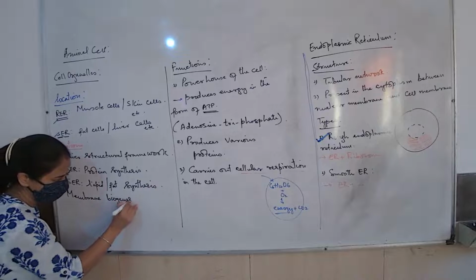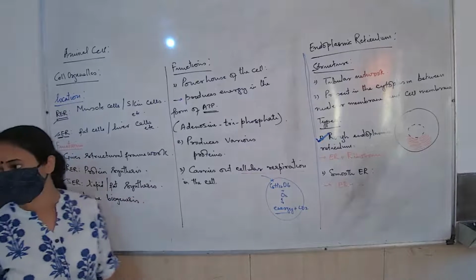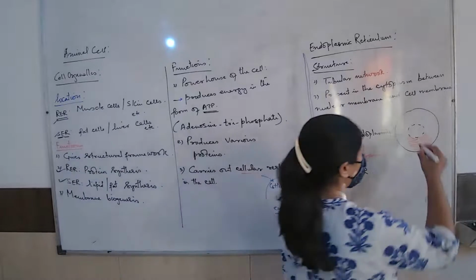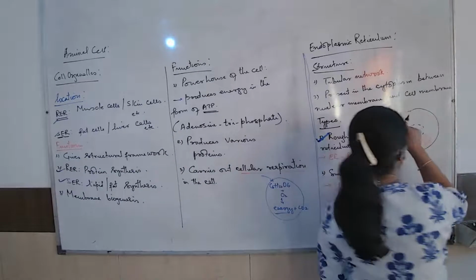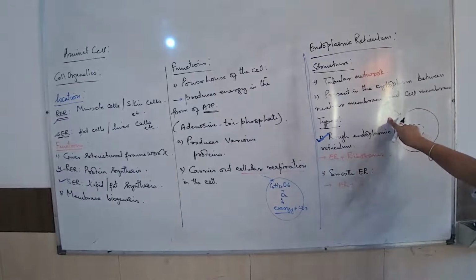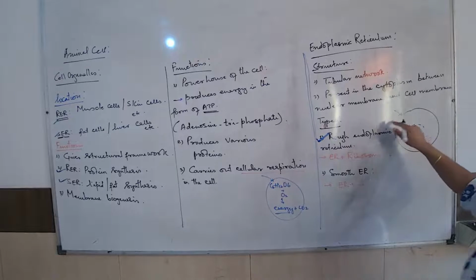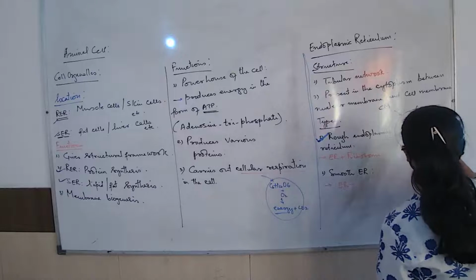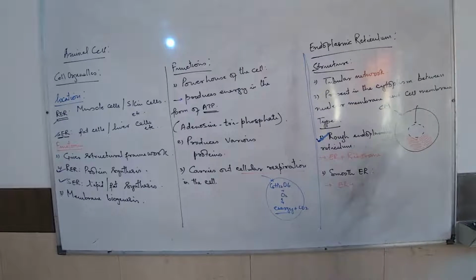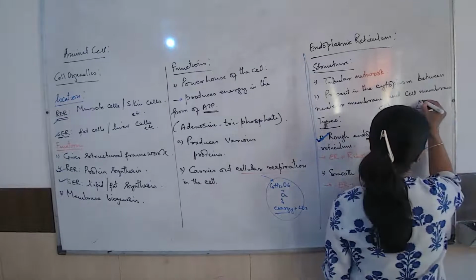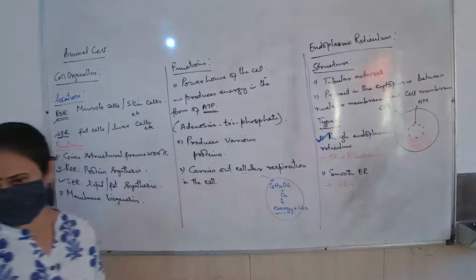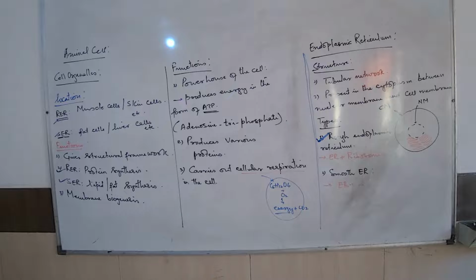What is the meaning of this? Membrane biogenesis means, when I talk about a cell, the two membranes that the cell has. What is this membrane called? Cell membrane, or the plasma membrane. And what is this membrane called? Nuclear membrane. Now, both the cell membrane and the nuclear membrane.